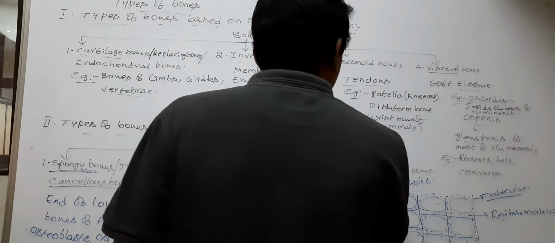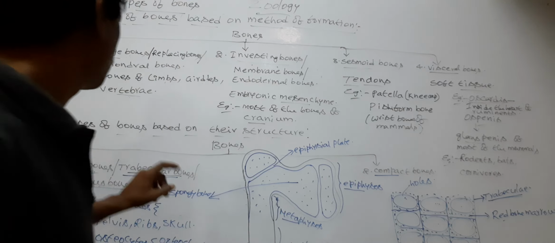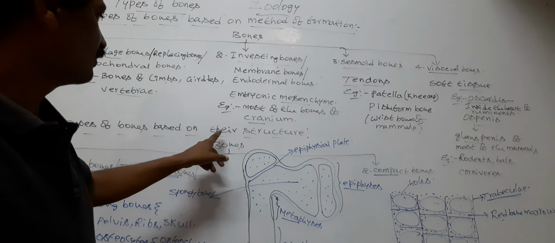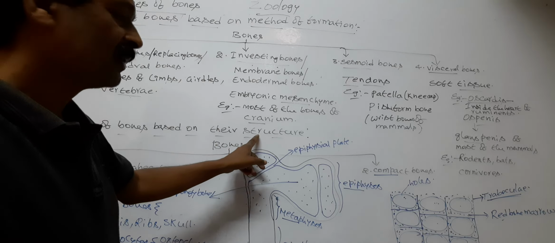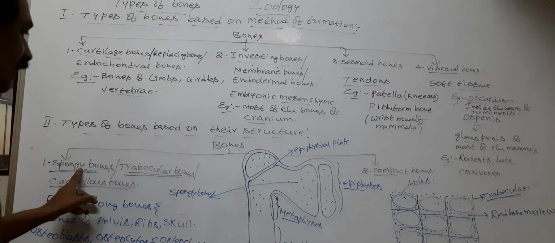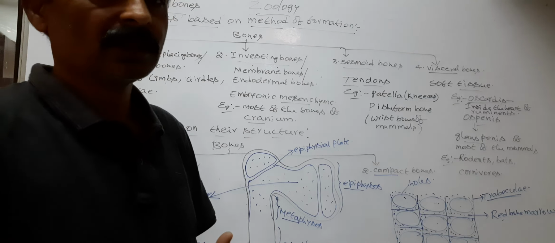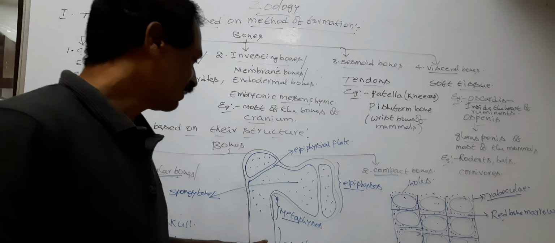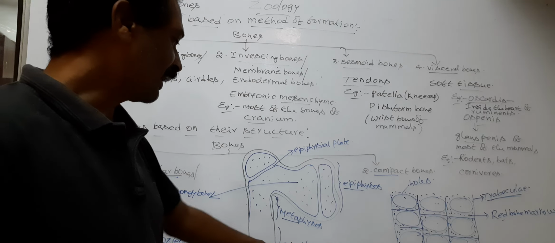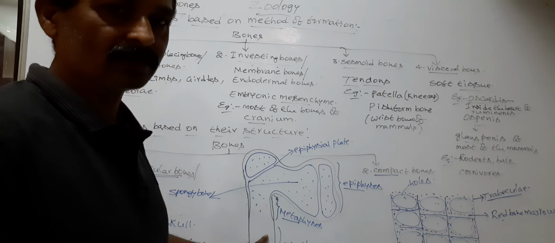Next, compact bone. Bones are divided into two types based on their structure. One is spongy bones, another is compact bones. The compact bones are located in the diaphysis of the long bone.